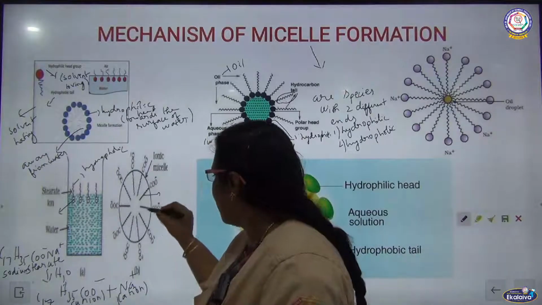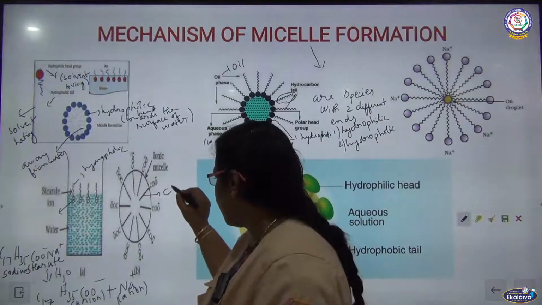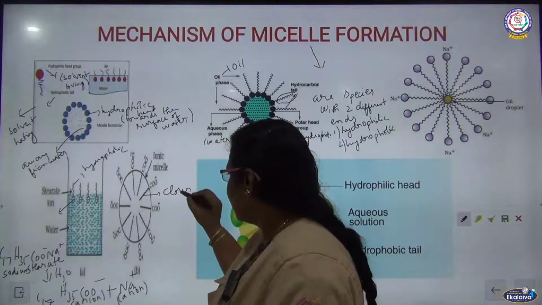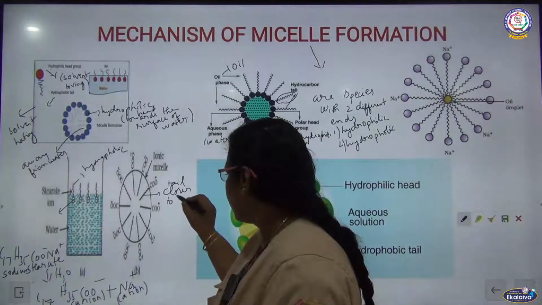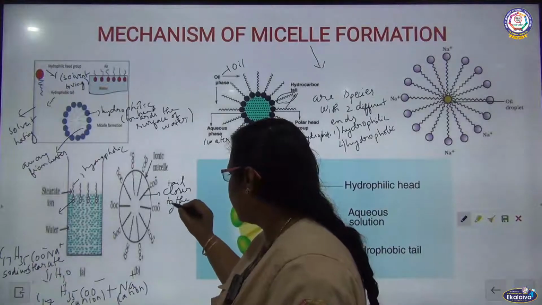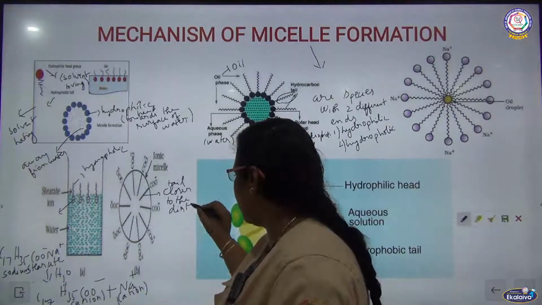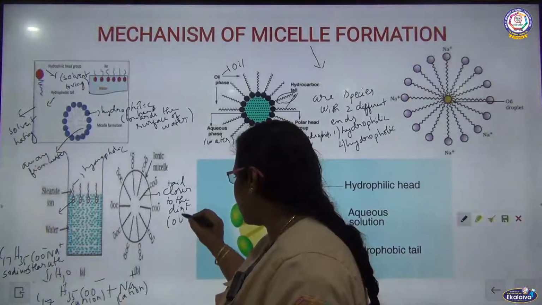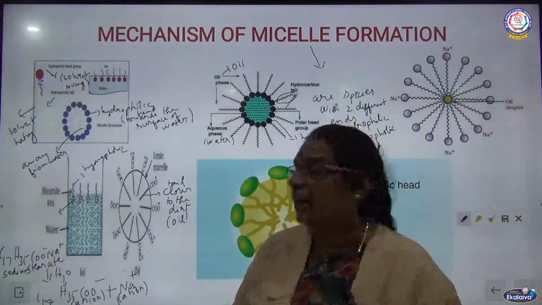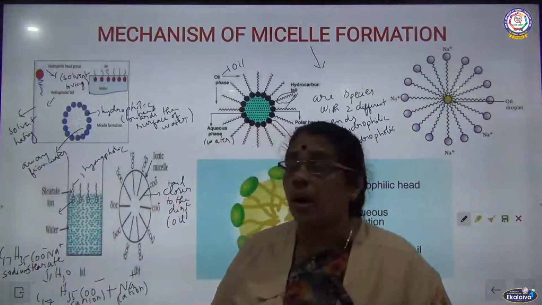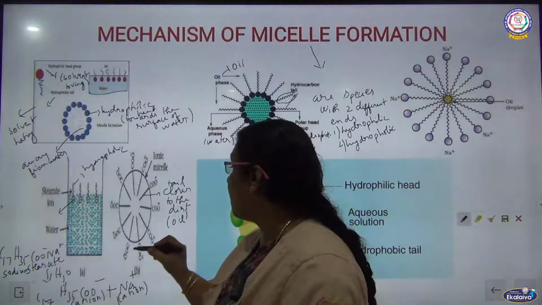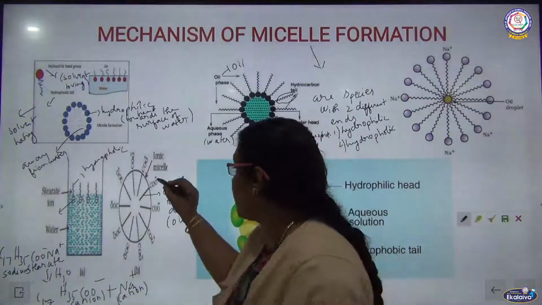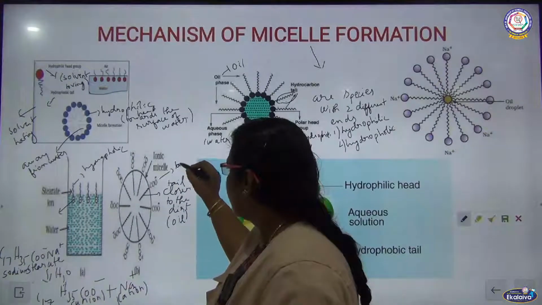You will have the hydrophobic end, the tail, closer to the dirt, oily dirt, is it not? They are oily in nature. So the tail part is very closer to the oily dirt, whereas the COO minus, we can call it as a head part. So they are closer towards the water.